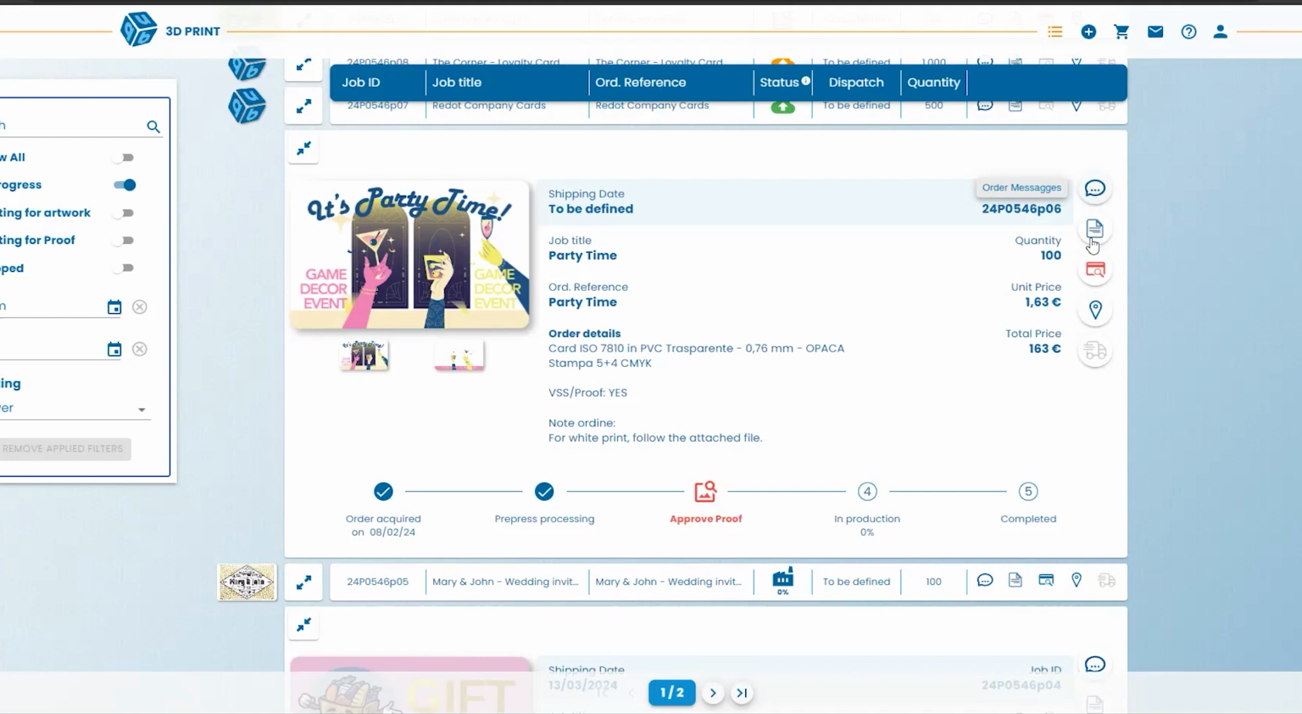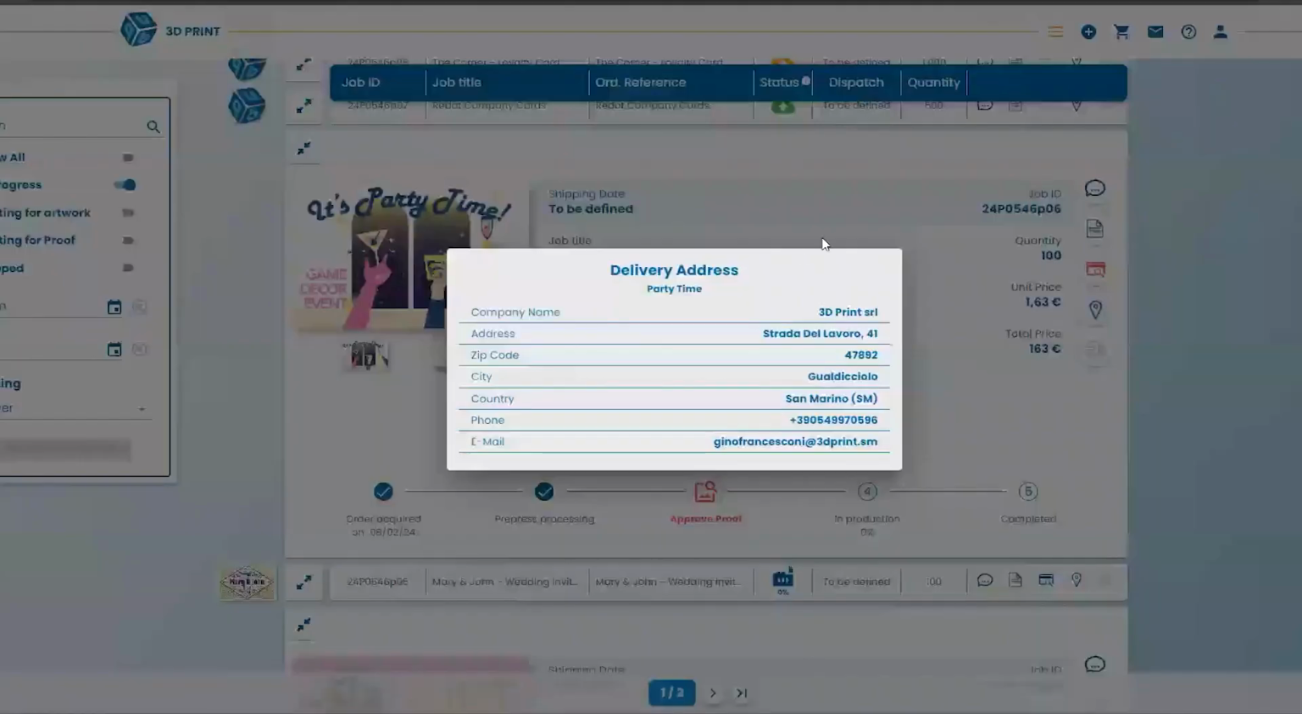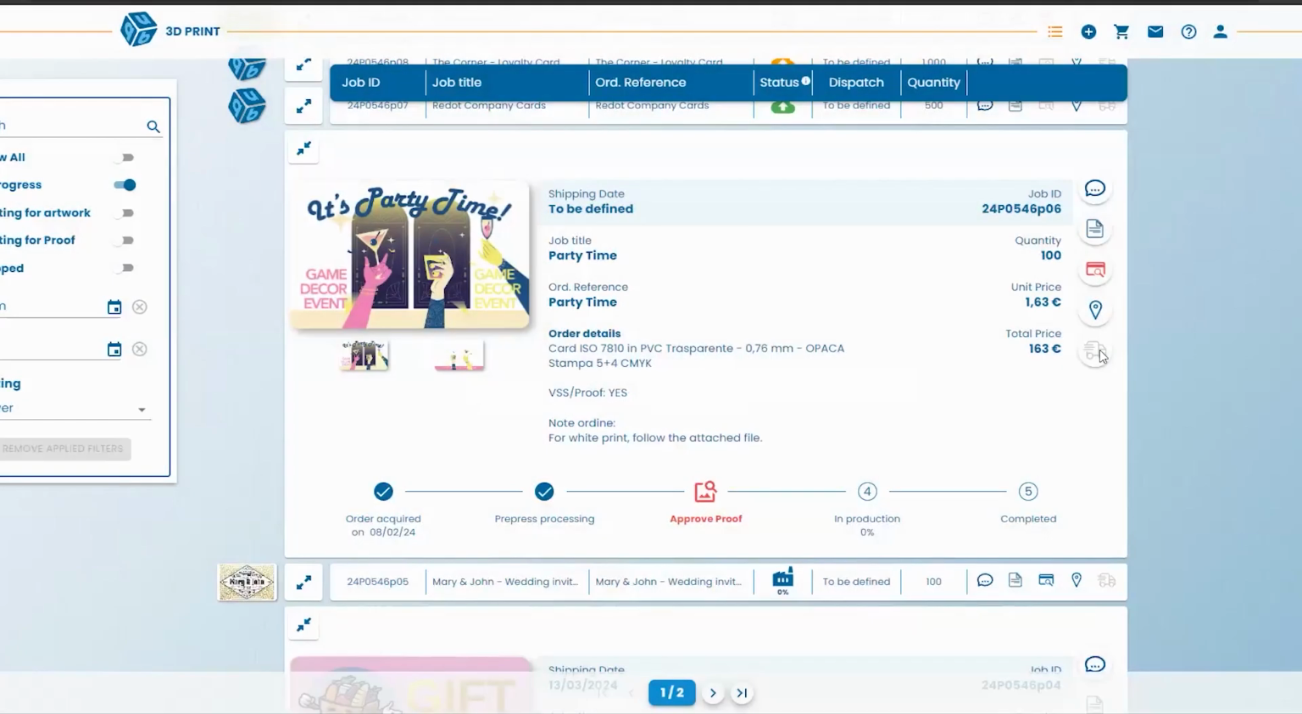As information is quite important, it will be saved. It won't be deleted. Underneath, you can download your Proforma invoice. Here you can check your proof. Here you can see the delivery address of your order, and underneath you get the tracking.